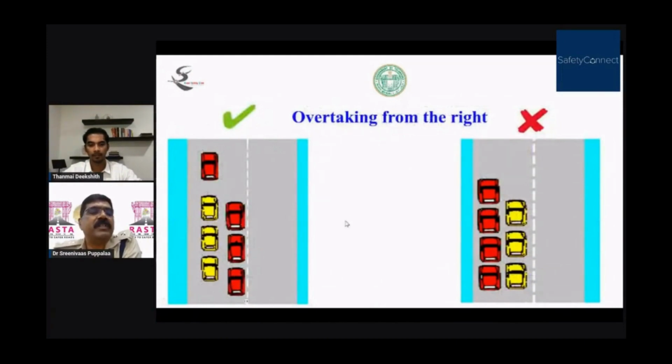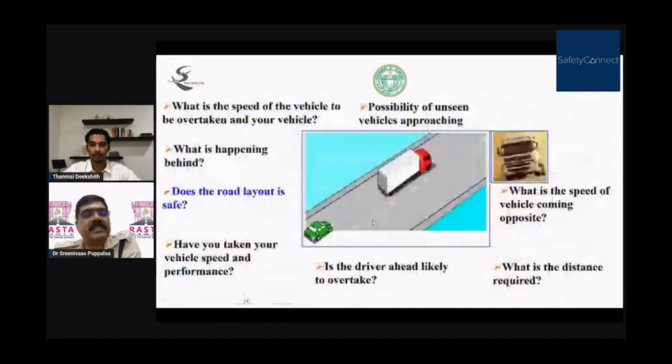Please read it. These are the factors which influence overtaking. The possibility of unseen vehicles approaching from the front. What is the speed of the vehicle coming in the opposite direction? What is the distance required to overtake this vehicle? Is the driver ahead likely to overtake? Have you taken your vehicle's speed and performance into account? Is the road layout safe? What is happening behind you? Is any other vehicle trying to overtake you? What is the speed of the vehicle to be overtaken and of your vehicle? All these factors must be considered before overtaking, for safe overtaking.